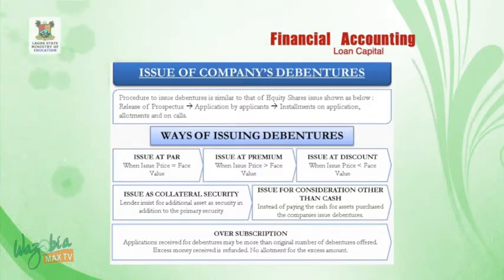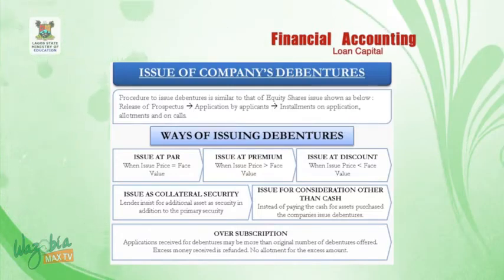From my chart, you will discover here the issue of company debentures, that the procedure to issue debentures is similar to that of equity share issue, shown as below. Release of prospectus, then the next move is application by applicants and payment of installment on application, then allotments and calls. Ways of issuing debentures: issue at par, issue at premium, and issue at discount.